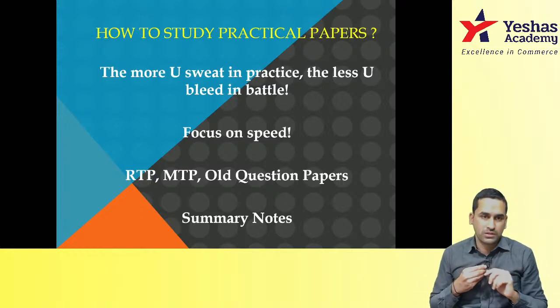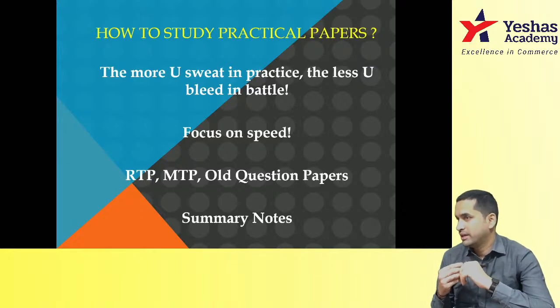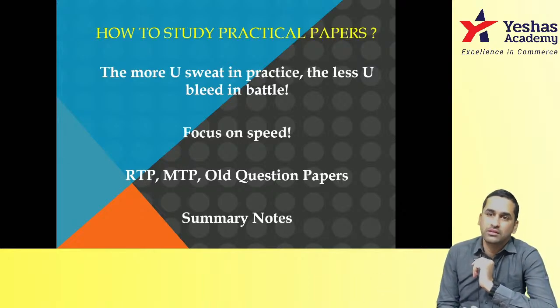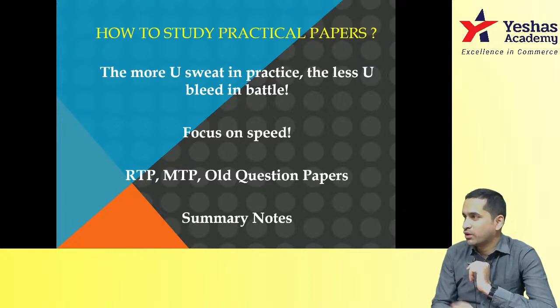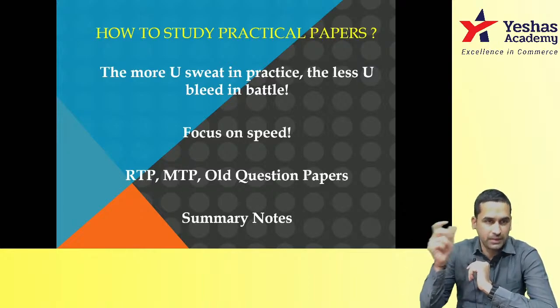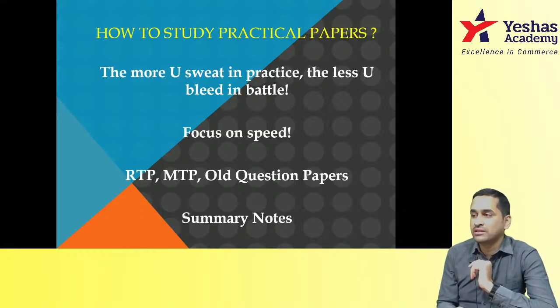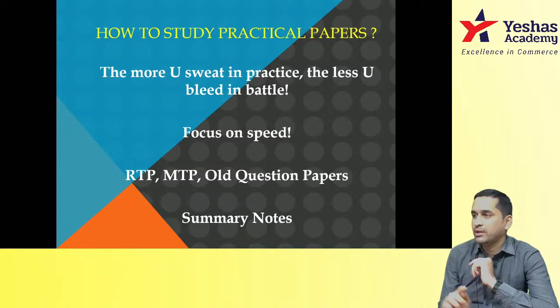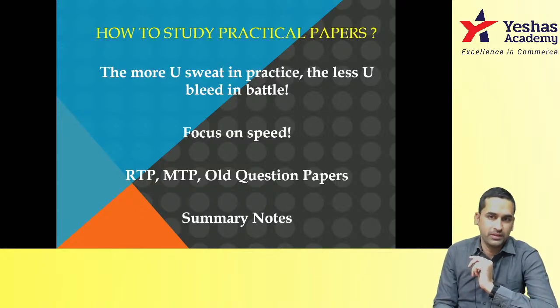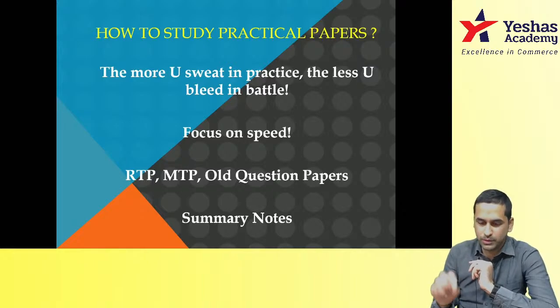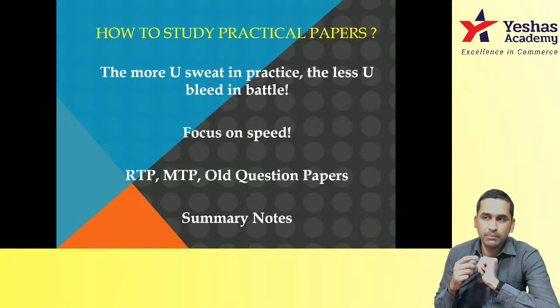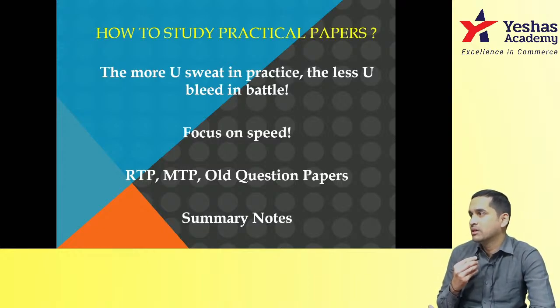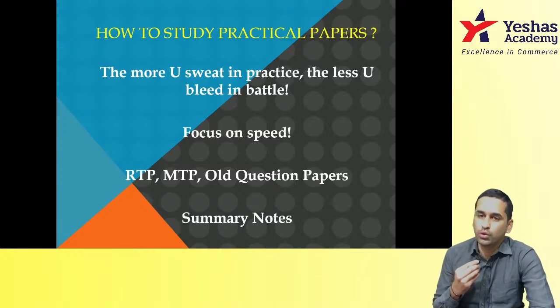For all practical questions, if you want to work out more and more sums, in addition to your class material, you have the latest RTPs and MTPs on the ICAI website. Just download the soft copy, work out and cross-check the answer. Keep the time factor in mind. At least the last 3 RTPs, please keep this in mind. If you're writing in May, then the last 3 RTPs and last 3 question papers you have to revise without fail, and you have to take up mock papers. I'll discuss mock papers separately. Minimum, the latest 3 RTPs and question papers you must go through.